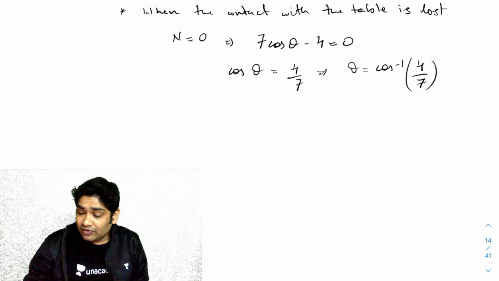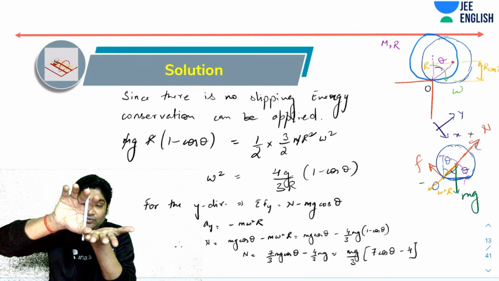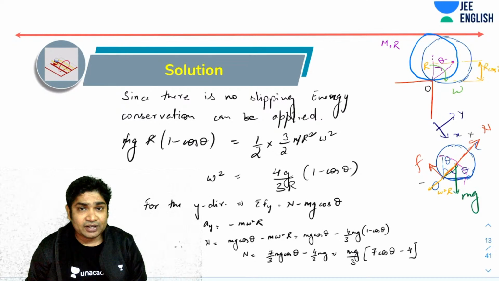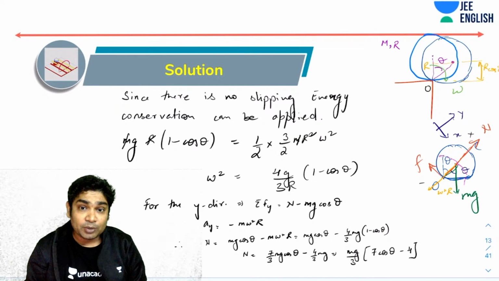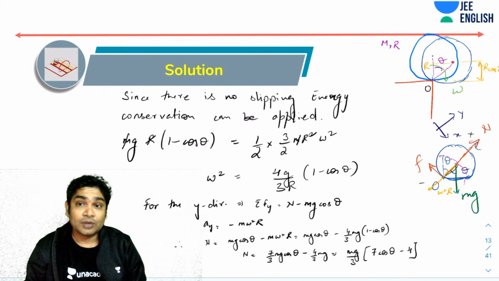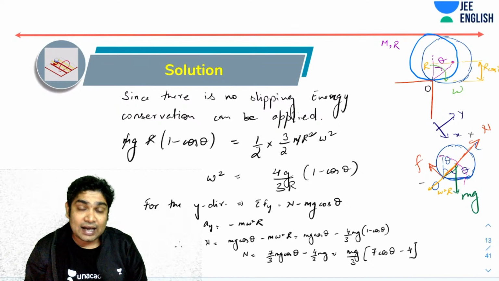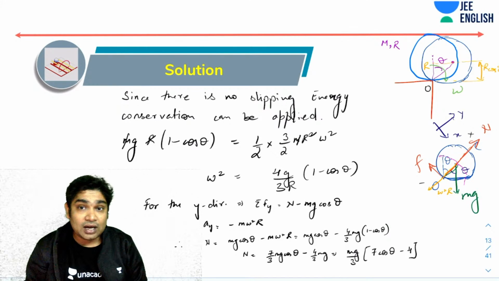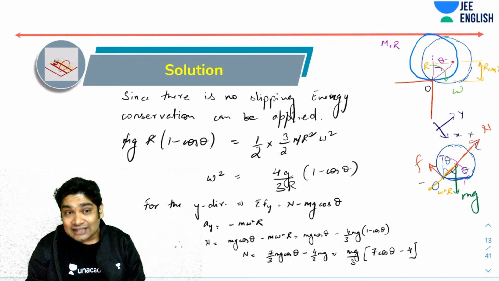What we did was we first applied energy conservation to calculate the omega, because as far as this is rolling without slipping, there is no work being done by friction. So all the kinetic energy in the rotation that the cylinder will gain will come from the potential energy that the center of mass is losing. So using energy conservation, I calculated omega square. Then I applied Newton's equations, and I said for the y direction, the CM has a centripetal acceleration which is equal to omega square R. So I said the net force in the y direction should be equal to mg minus m omega square R. With the help of that, I got N as a function of theta.